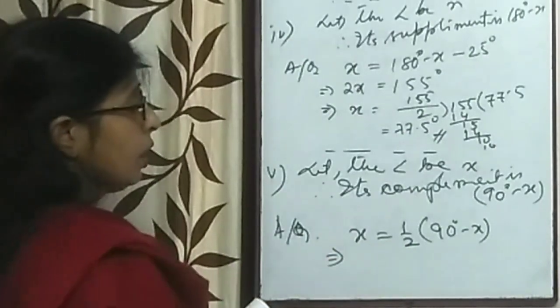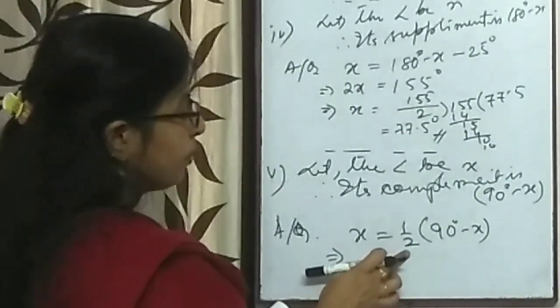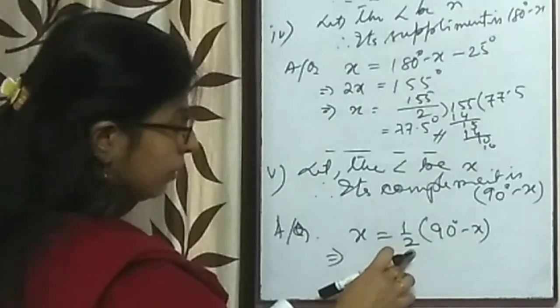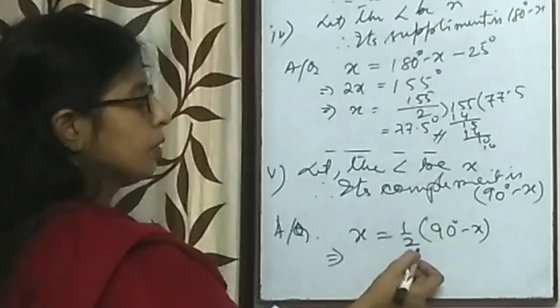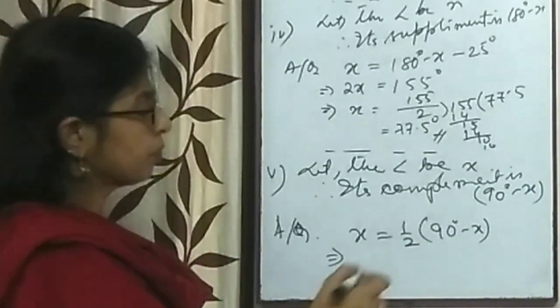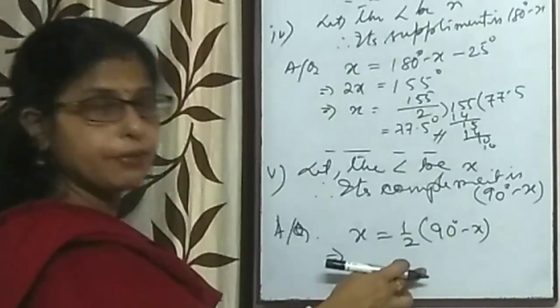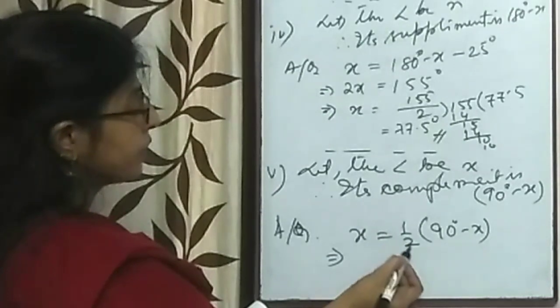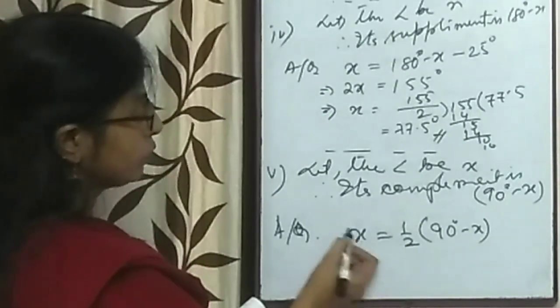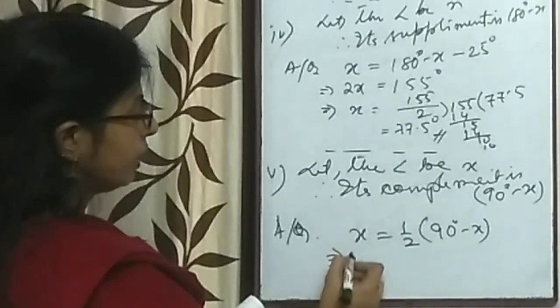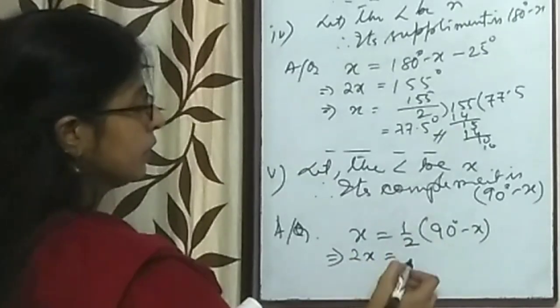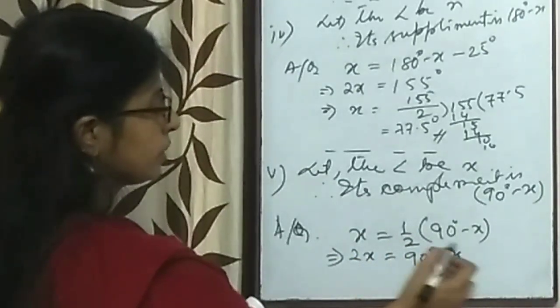So if you go for opening this with half, then you will get a fractional number. You may find difficulties in solving. So it's better to multiply by 2, because we can do cross multiplication. 2 and x gives you twice x. Here remains 90 degree minus x.